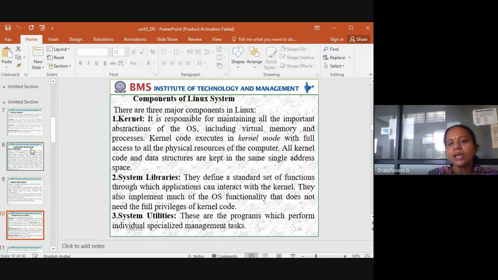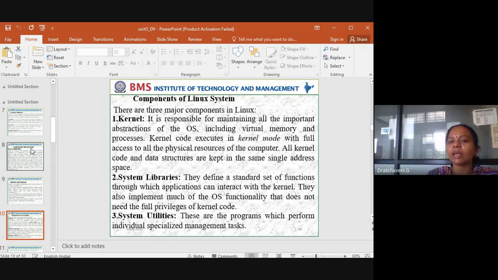So what is a kernel? It is responsible for maintaining all the important abstractions of the operating system, including virtual memory and processes. Kernel code executes with full access to all the physical resources of the computer. All kernel code and data structures are kept in the same single address space.